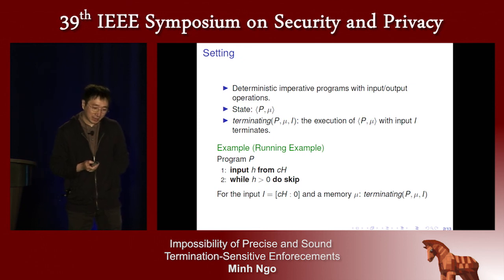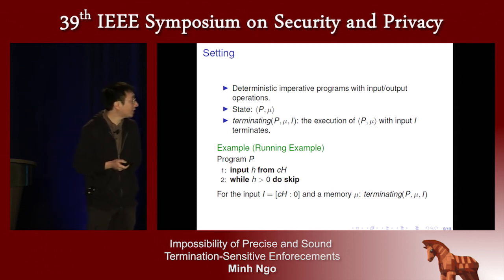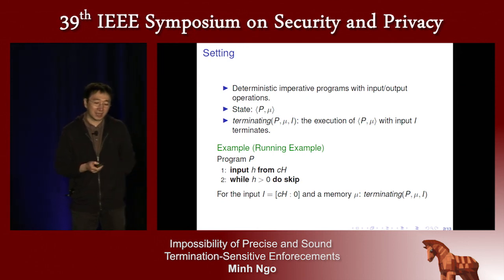So with the input I, with the input value 0 from the input channel CH, and the memory Mi, the execution of the program P will consume the value 0 from the input channel CH, and it does not enter the infinite loop. That's why the execution of the state on this input terminates.